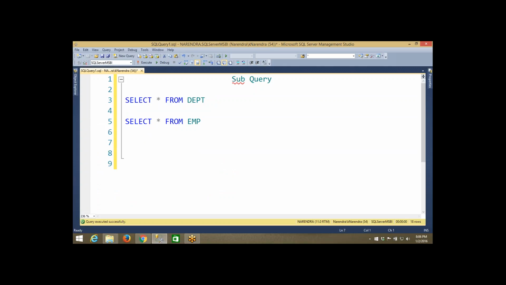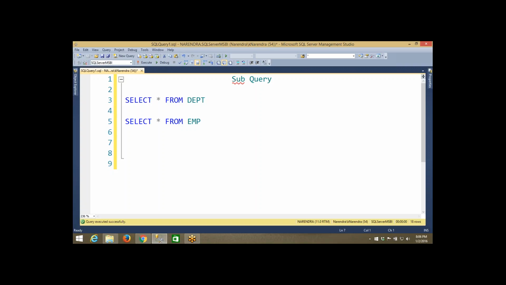Okay, I want to see the department details. We have to show the department details to the user. Which department? The department which doesn't contain at least one employee. So there are so many departments, and all the employees are not working for each and every department. There are some departments which don't have at least one employee. I want to see that department's details.